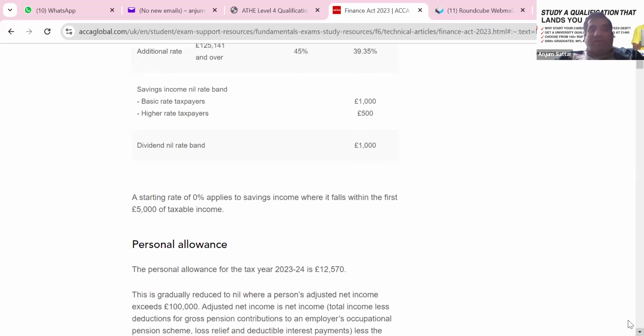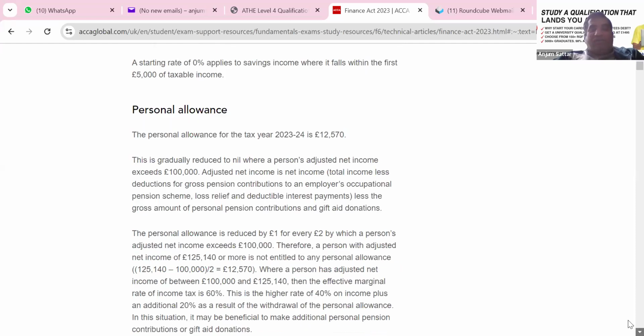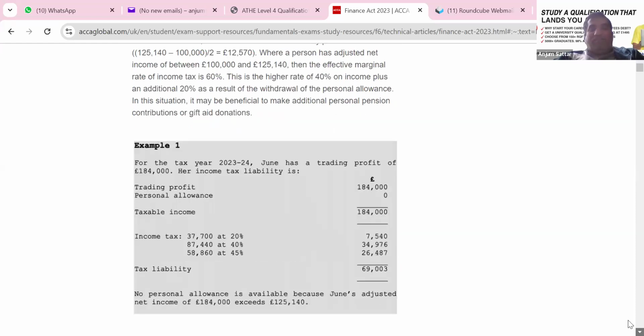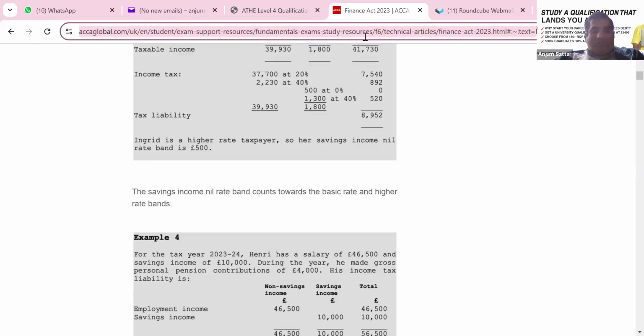Thus, we need to look around. Starting from zero, apply the savings income where it falls, the first 5,000 and so on. So it's quite a good handout to look around the rates, with a few good examples for our assignment purposes, which we can use when we go through our LO2, where we'll do the tax calculation. I'll send you the booklet.